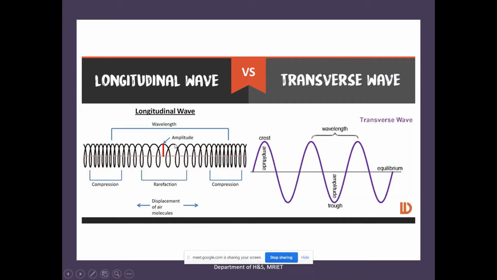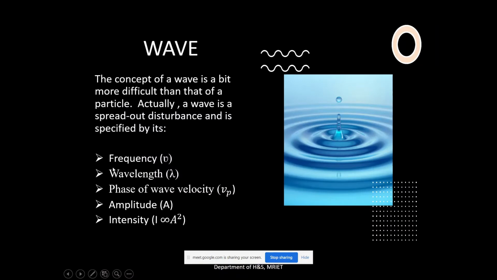And the distance between two successive troughs or two successive crests is called the wavelength. So a wave is also specified by means of wavelength. Generally frequency is denoted by nu or the letter n or the letter f. In some textbooks notations are different. You can denote it by nu, n or f, whatever it may be, but wavelength is always denoted by the Greek letter lambda.